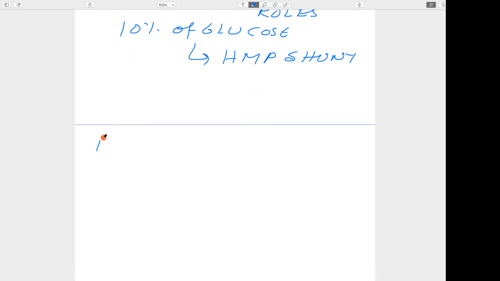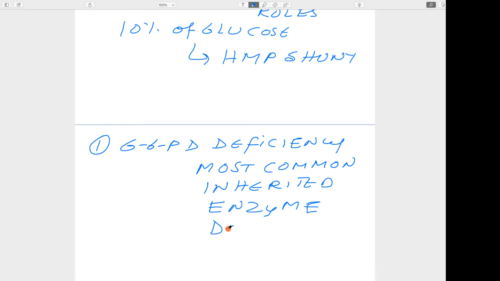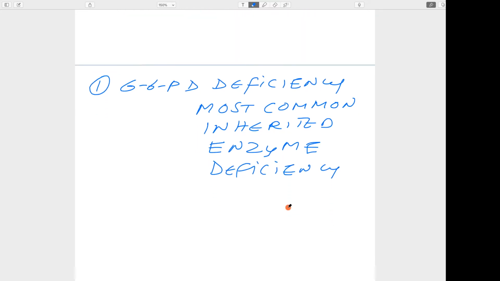What we discuss now is the first objective, glucose 6-phosphate dehydrogenase deficiency. This deficiency is the most common inherited enzyme deficiency that causes disease.